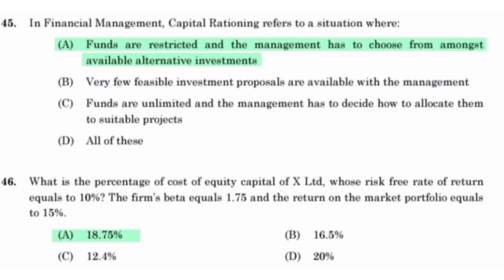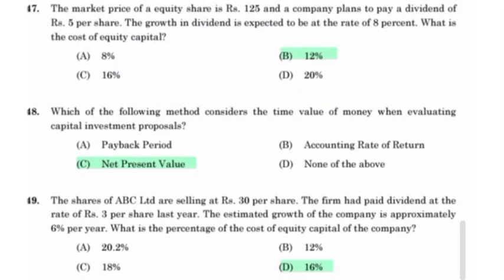In financial management, capital rationing refers to a situation where funds are restricted and the management has to choose from amongst various alternative investments. What is the percentage of cost of equity capital of X Limited whose risk free rate of return equals 10%, the firm's beta is 1.75 and the return on the market portfolio equals 15%? 18.75%.